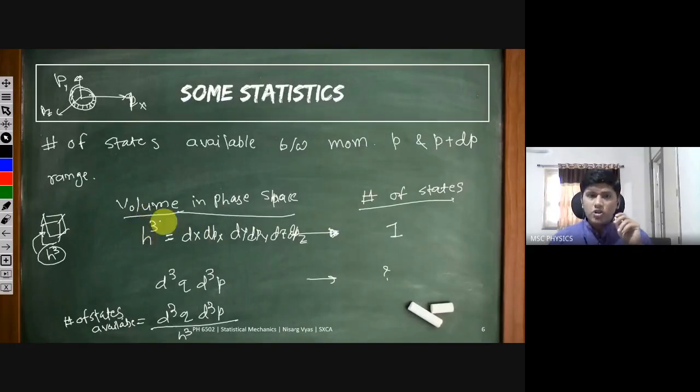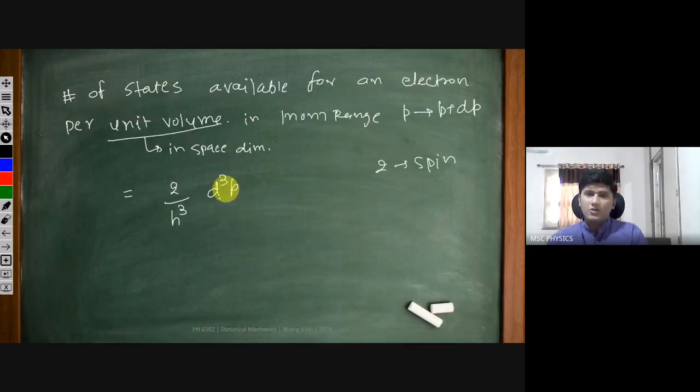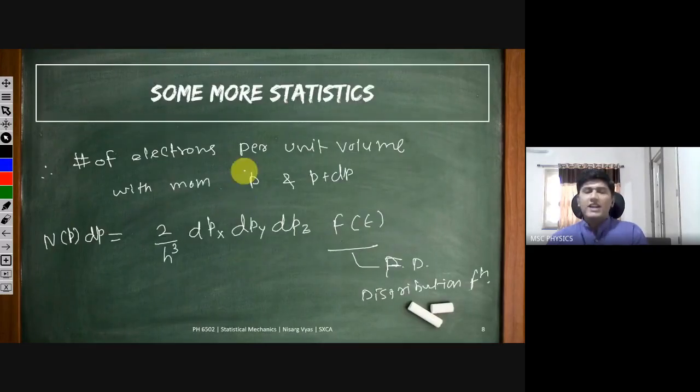In h cube volume in phase space, there is only one state available. So in this much volume, how many states are available? These many states. So per unit volume, how many states are available? Per unit volume means d cube q has to be 0. Per unit volume, d cube p by h cube states are available. But for electrons, in each state there can be two electrons. So the number of states available for electrons is 2 by h cube into d cube p, and electrons will not go and sit in every state.